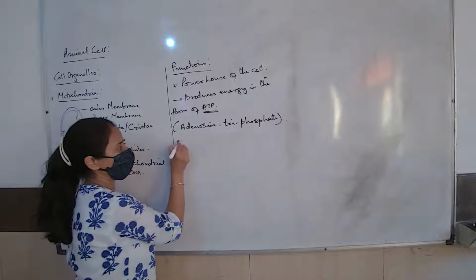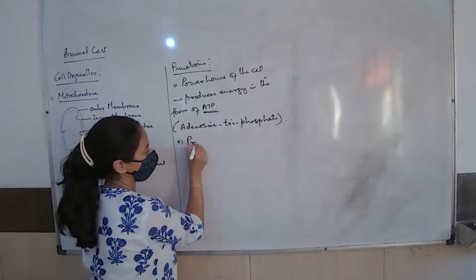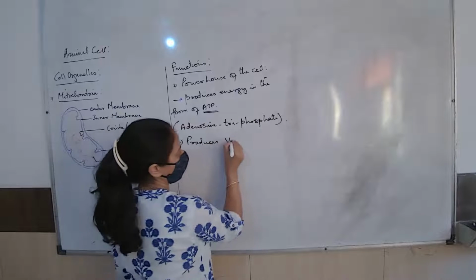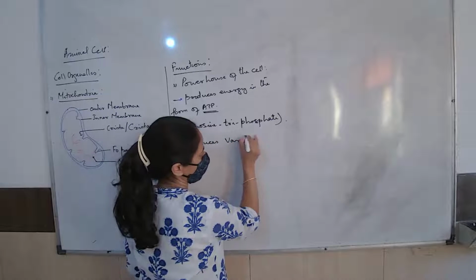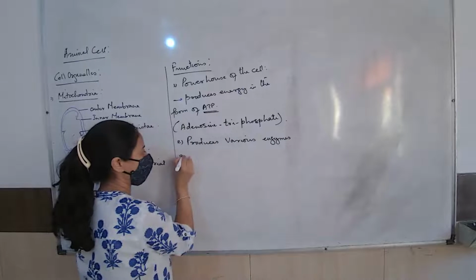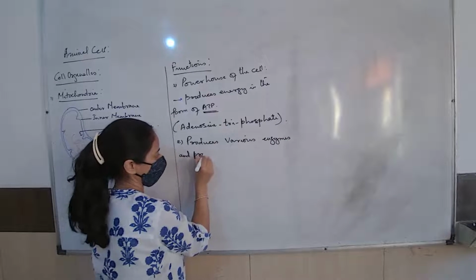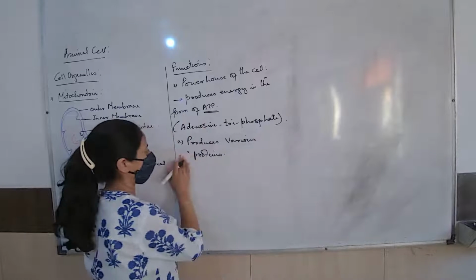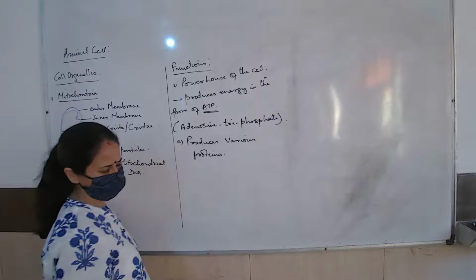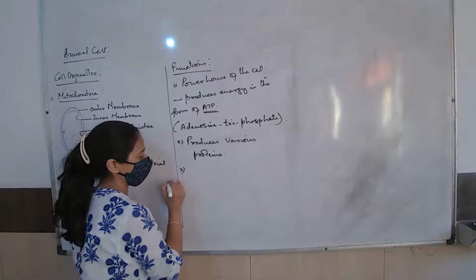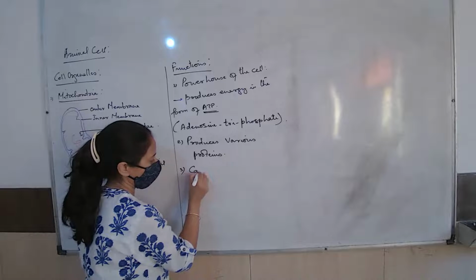What is the other function of the mitochondria? It also produces various enzymes and proteins. Okay, enzymes, no need to write. It produces various proteins. Okay, what is the other important function?